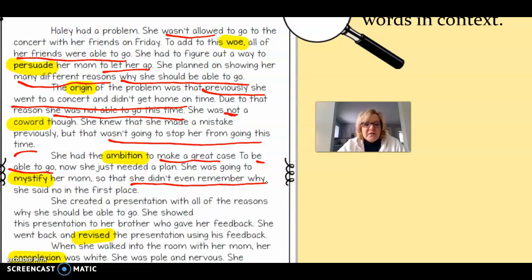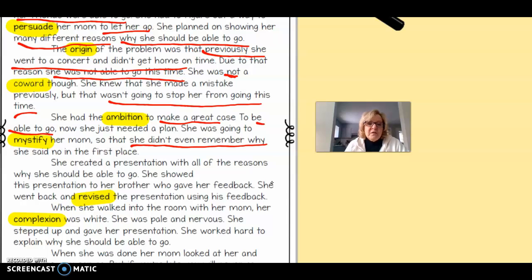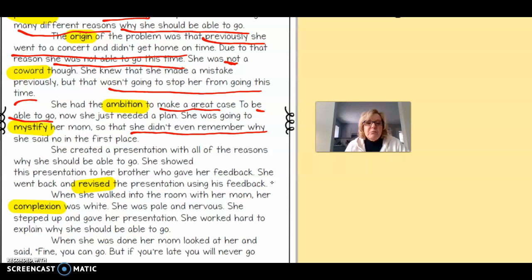She created a presentation with all the reasons why she should be able to go. She showed this presentation to her brother, who gave her feedback. She went back and revised the presentation using his feedback. So she went back and changed the presentation. So revise means to change.